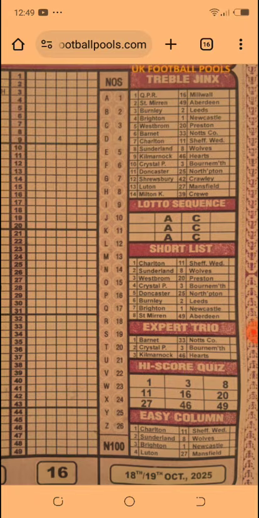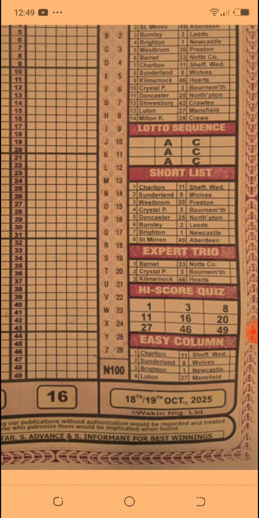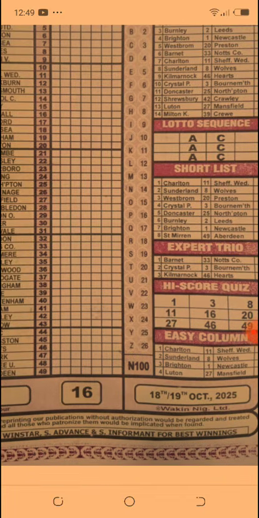And the last three at the bottom right here has to do with the expert trio column with games from number 1 to number 3, the high score quiz column with box 1 to box 9, harboring different numbers, and lastly, the easy column with number 1 to number 4, harboring also different numbers. The date of play, which has to do with the Saturday and Sunday date of play for all these matches, are the 18th and the 19th day of October